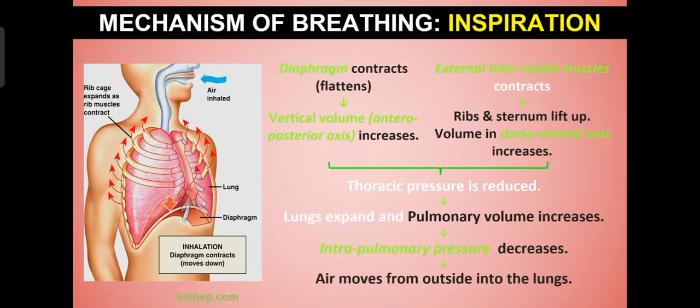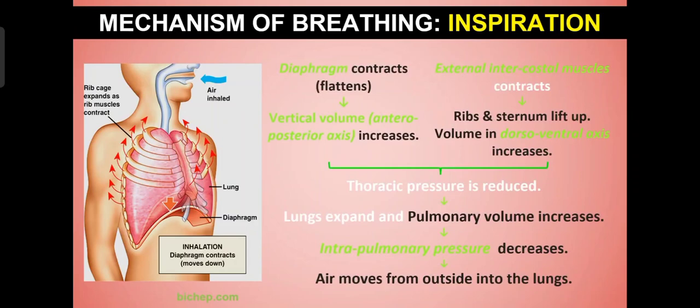Next are the external intercostal muscles. In the diagram you can see the intercostal muscles, which are present in between the ribs. Those muscles contract, and due to that the ribs and the sternum get lifted up and the volume in the dorsal axis increases.